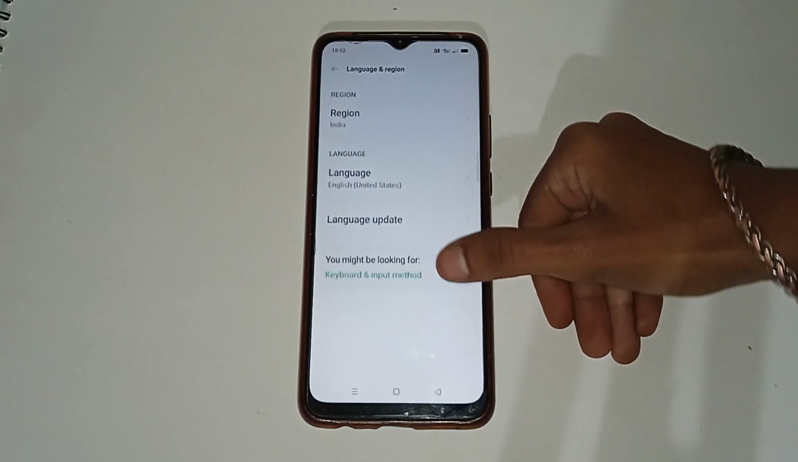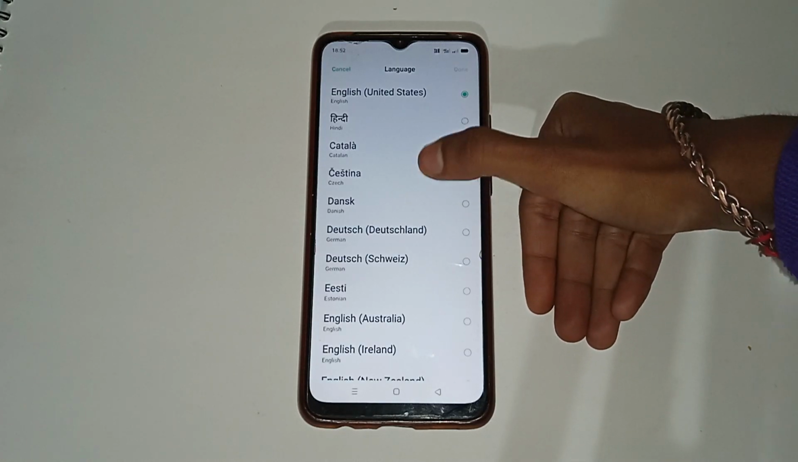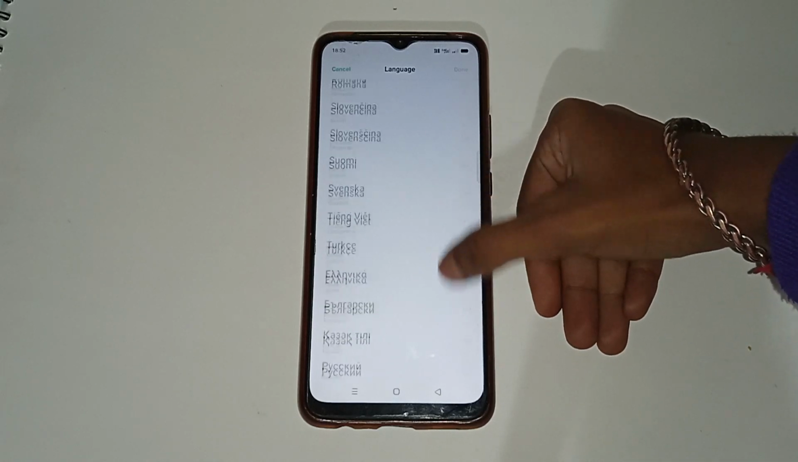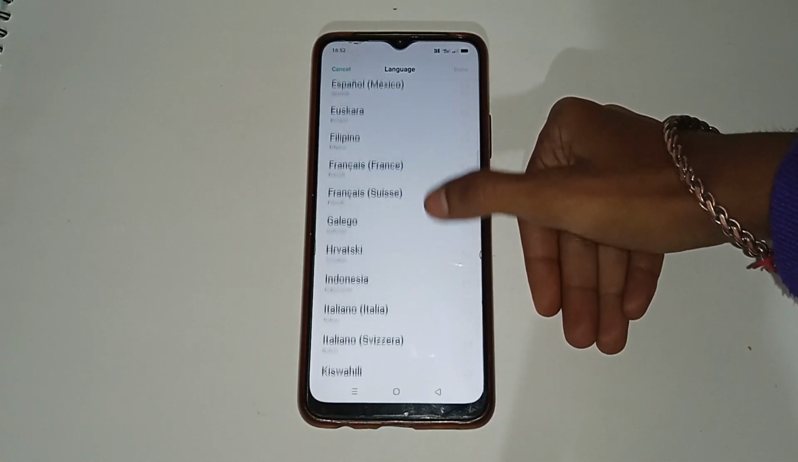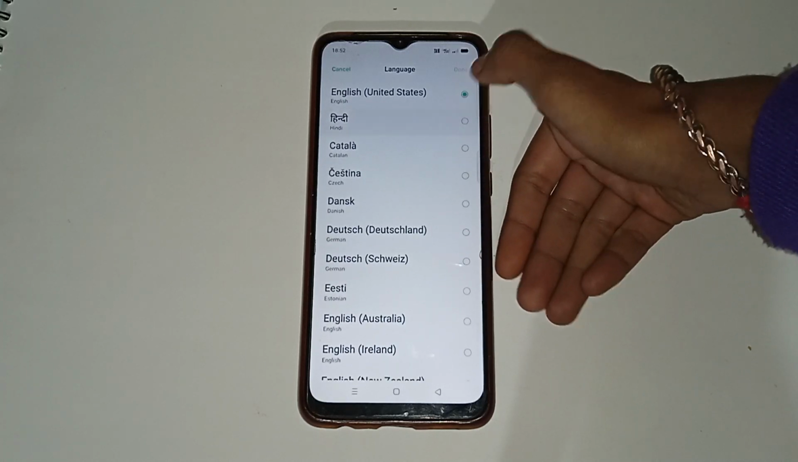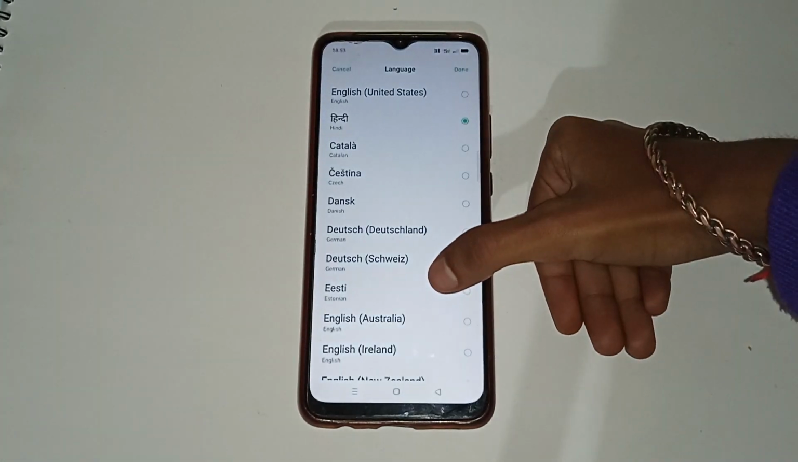Now you have to see here many more options. Click on the Language option first. Now you have to choose any language from here which you want to change in your mobile phone. So I have to choose Hindi language, so click on that. Now click on the Done option and change to Hindi.